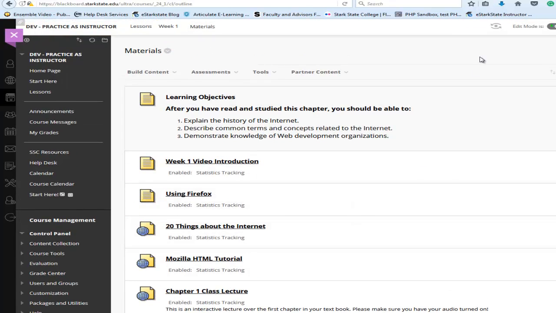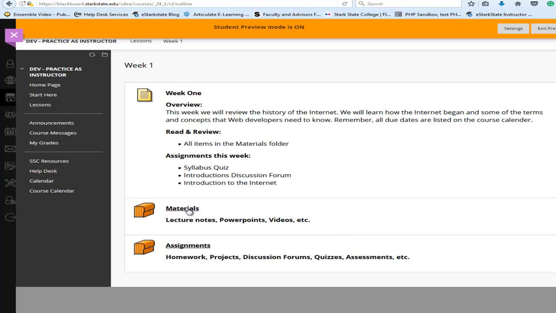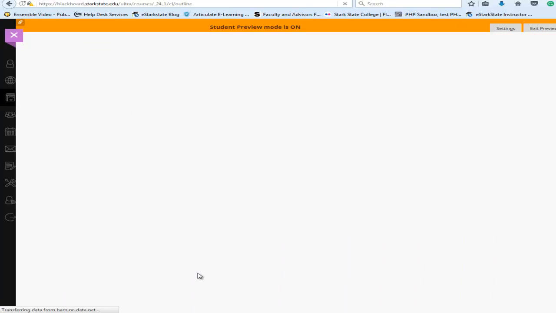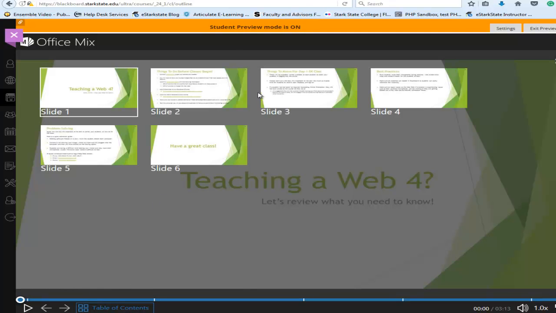If I want to test in Student View, I could, of course, turn Student View on, go to Week 1, go to Materials, and there's that lecture I added, and click on it. And you'll see it takes the students directly to the Office Mix you've created. They have a table of contents, so if they needed to go back and review a slide, they could. That's all there is for creating an Office Mix and uploading it into Blackboard.